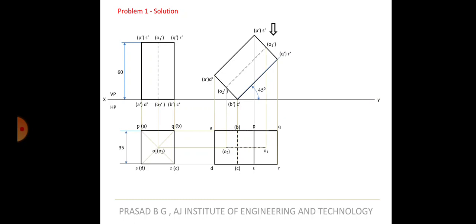So boundary is already done. Top face is shown, what is visible. So what is left out here? This line, BC line. This has to be hidden. Then draw the line from the axis, that is O1 and O2, it will intersect over here, and draw that as axis. So this completes the top view.